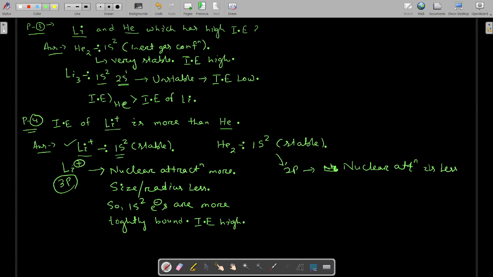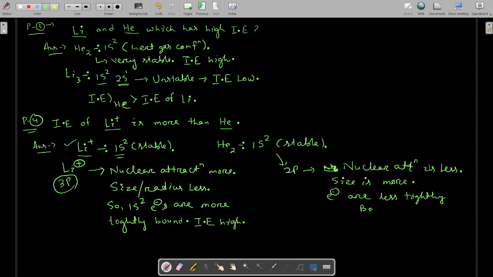If nuclear attraction is less, then size is more. If size is more, electrons are less tightly bound.